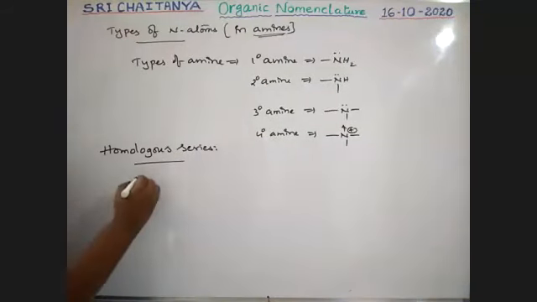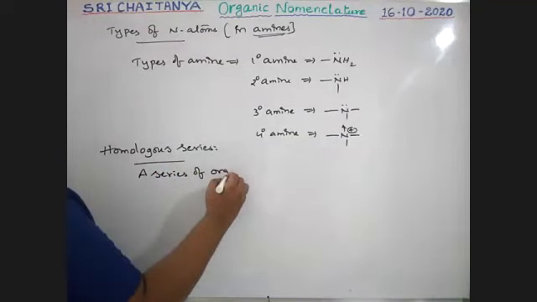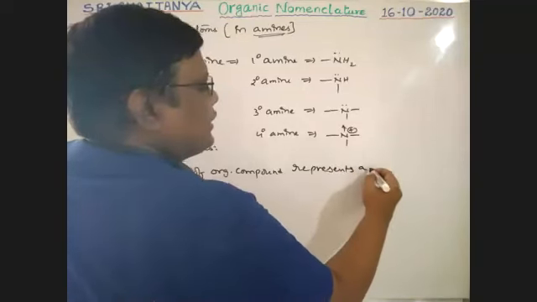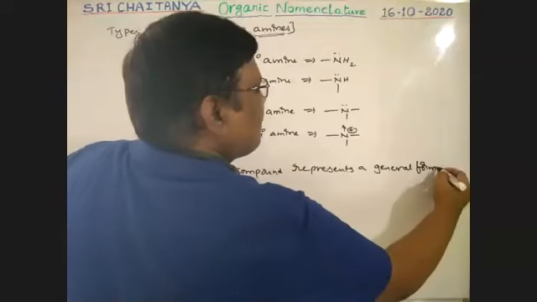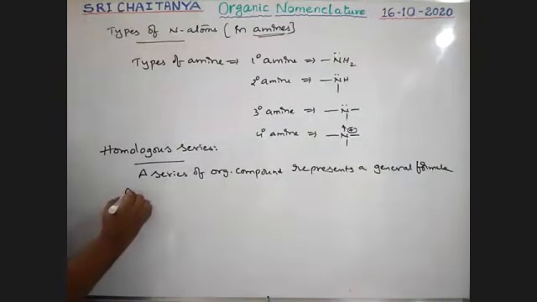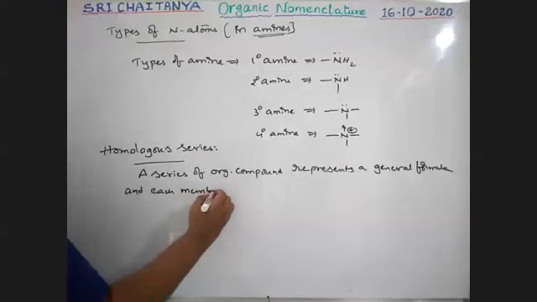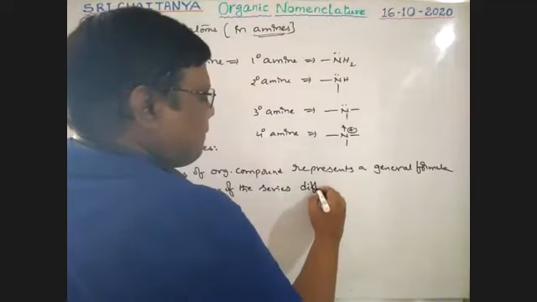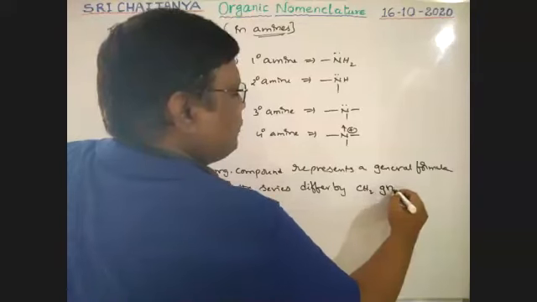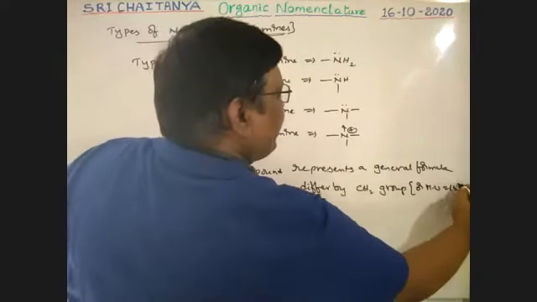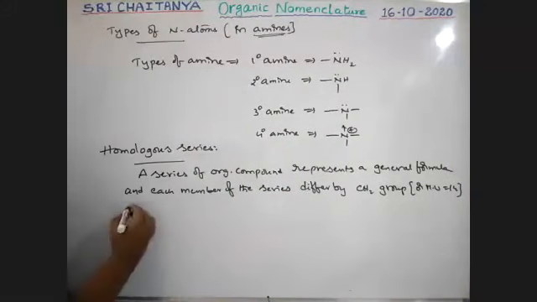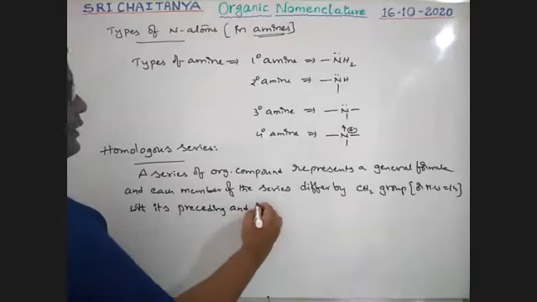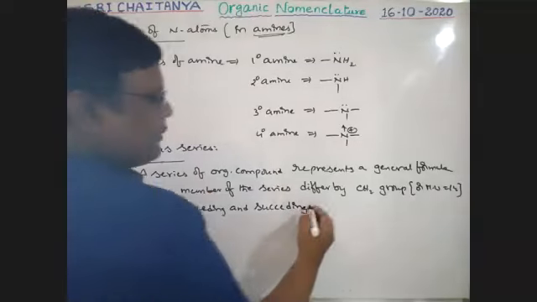Note down. See here, a series of organic compounds represents a general formula, and each member of the series differs by a CH2 group, or molecular weight 14, with its preceding and succeeding members.